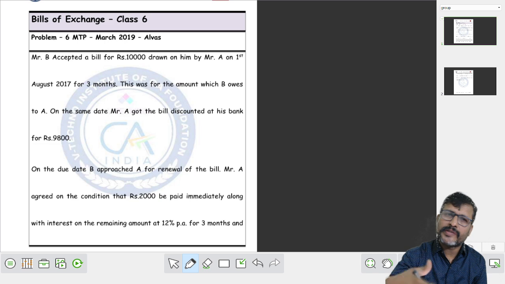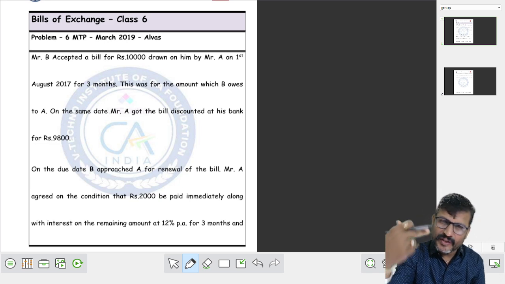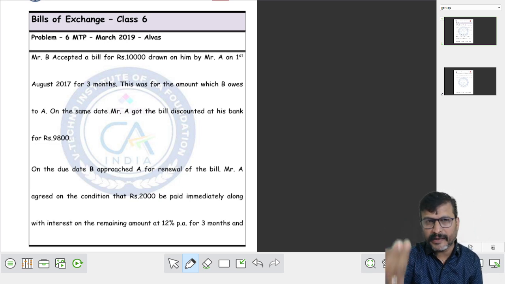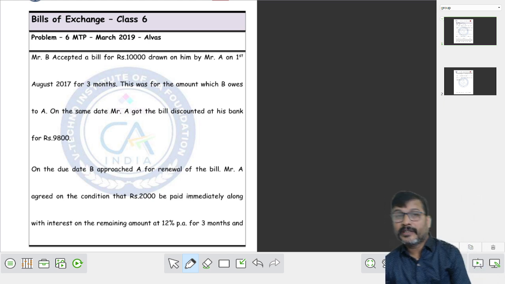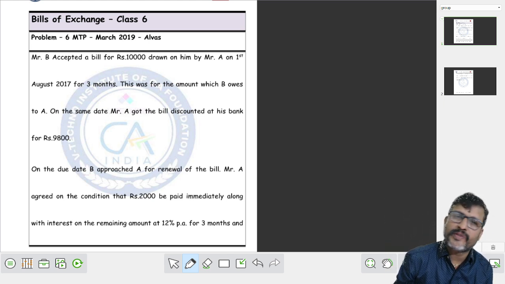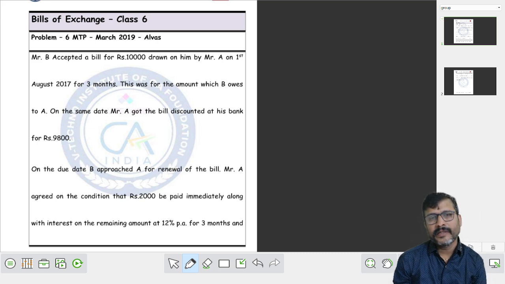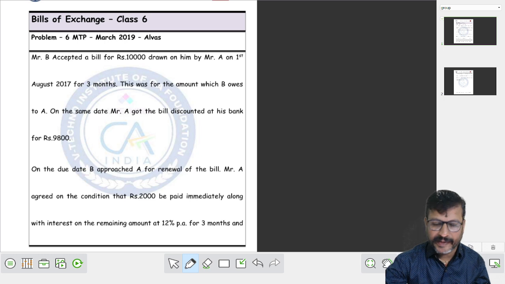The drawer put some condition that he has to pay around 50% of the bill amount along with the interest. If he paid, only then the new bill is drawn and accepted by the drawee. The similar concept is being explained here also.